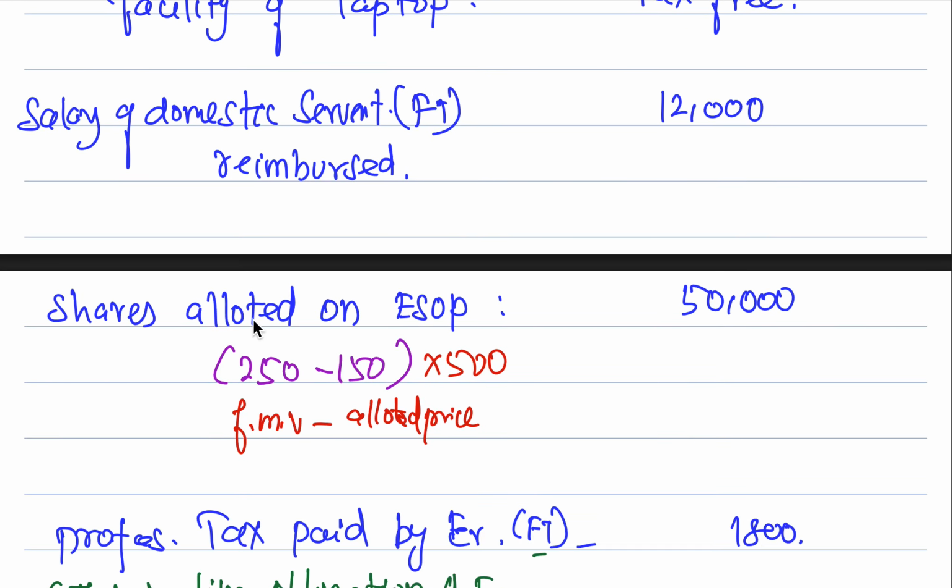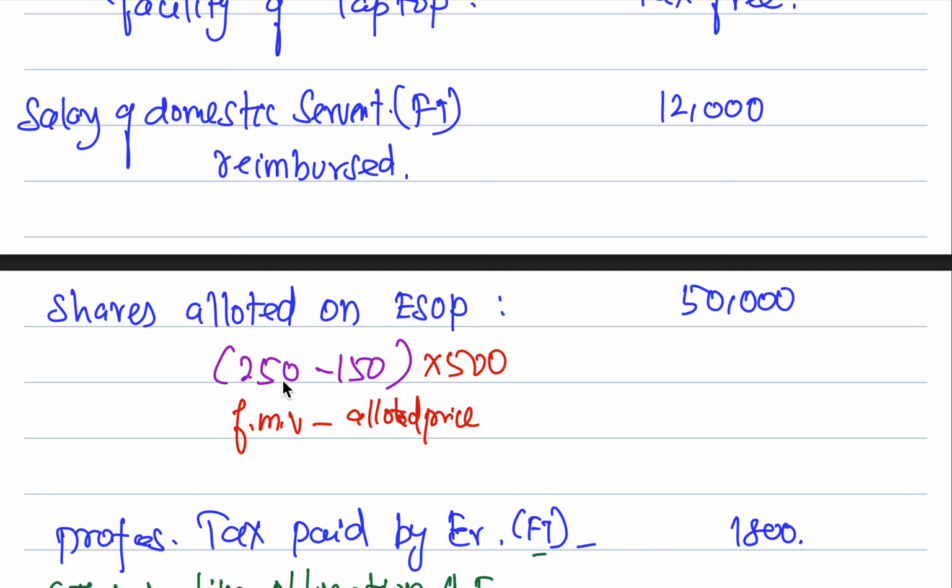Okay, shares allotted on equity stock options. How do you calculate it? She got it for 150, but on the date of allotment fair market value is 250. So 250 minus 150 is 100 rupees, and she has received 500 shares. So 500 into 100, 50,000 rupees should be taxed under the head of salary.